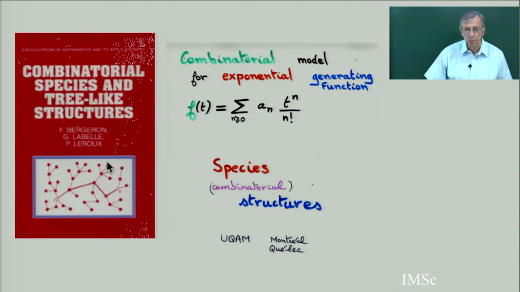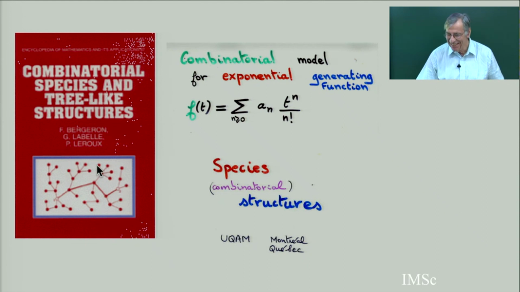This is the book. In fact, in my slide it was wrong: it was not 79, but 78, the publication of this book in 78. Pierre Leroux was still in San Diego learning combinatorics with Stanley, and when he came back to UQAM, as I explained last time, it was a lecture dedicated to Pierre Leroux. Then he introduced combinatorics in UQAM, and for 40 years the seminar has been going on every Friday morning.